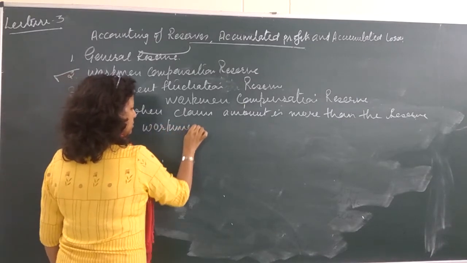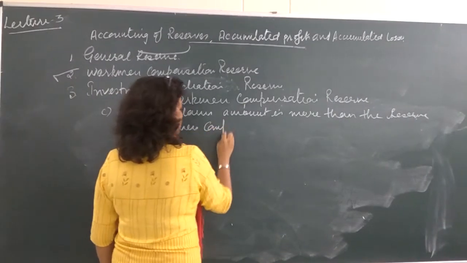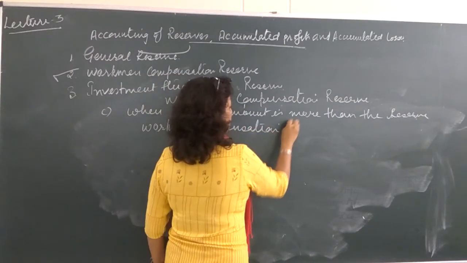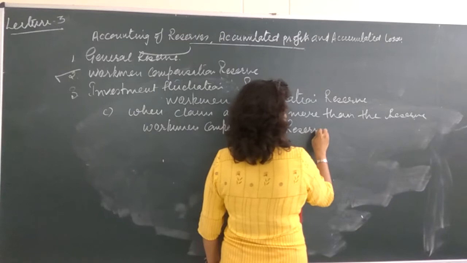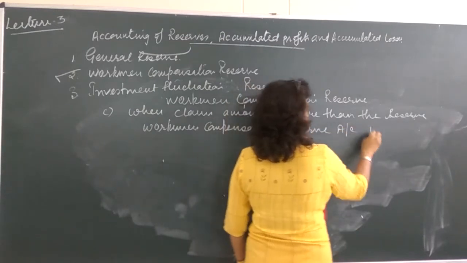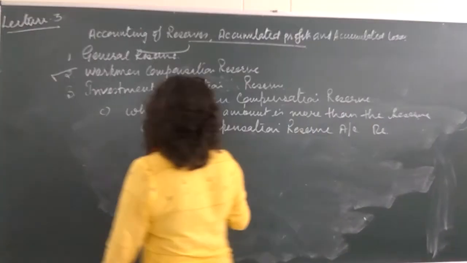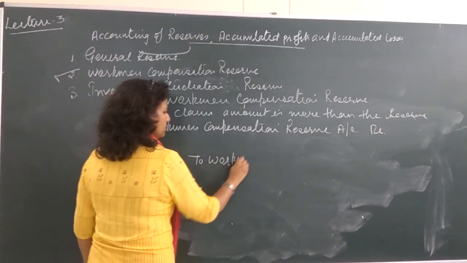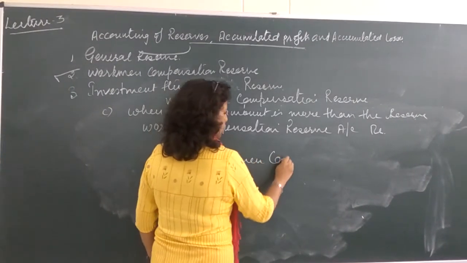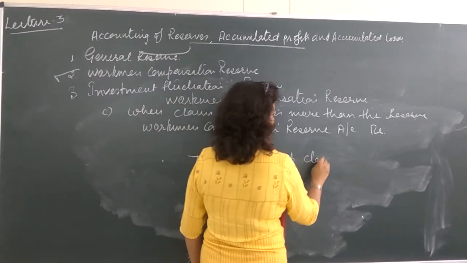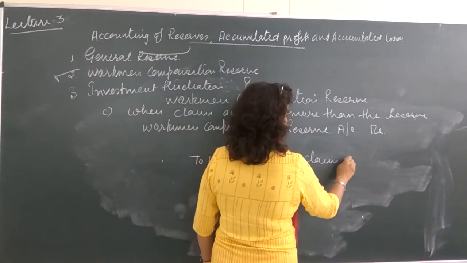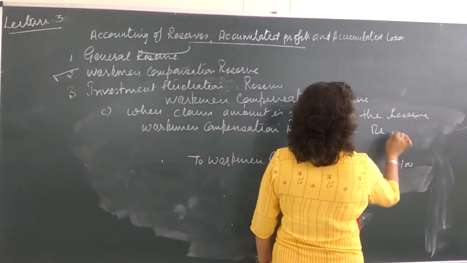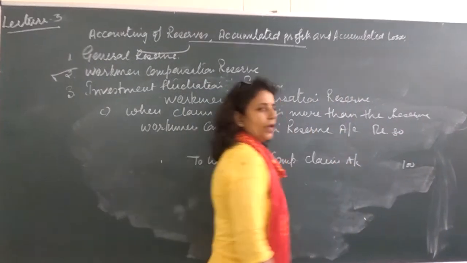Workman compensation reserve account deficit to workman compensation claim account. हमने एग्जांपल लिया कि claim is of rupees 100 and reserve is with 80 rupees.